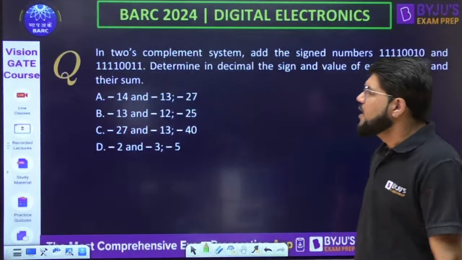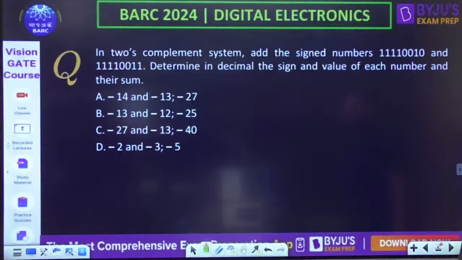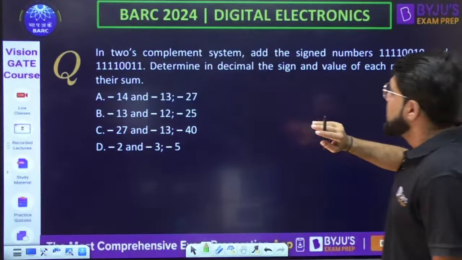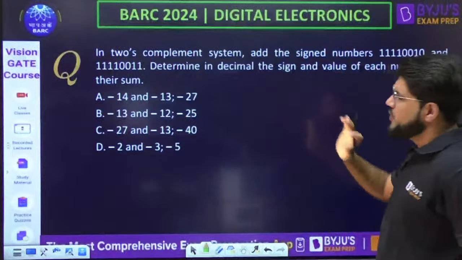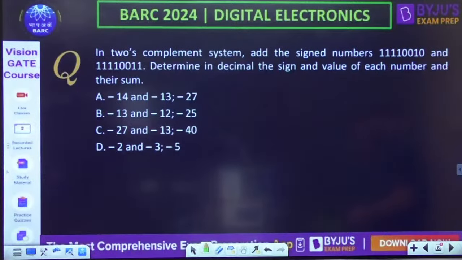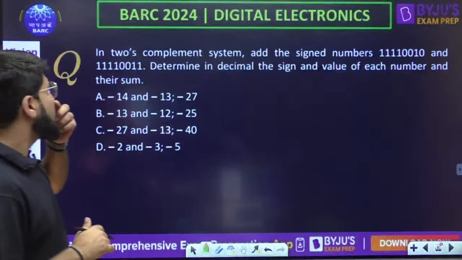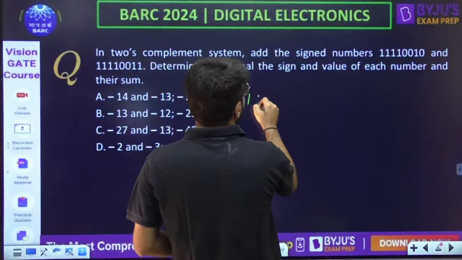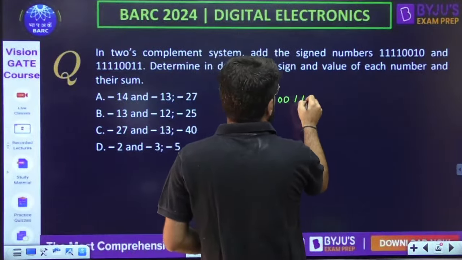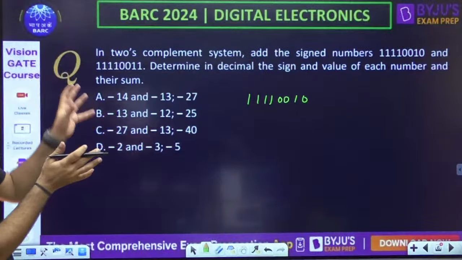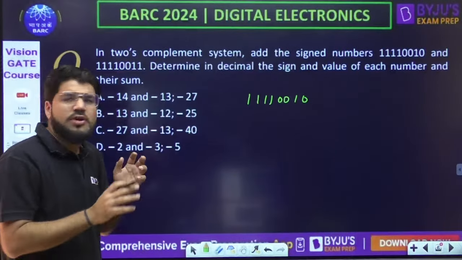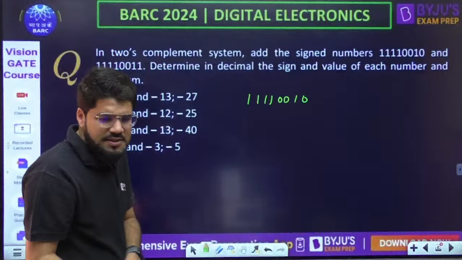Next question then. In the 2's complement system, add the signed numbers given to you. Determine in decimal the sign and value of each number and their sum. What I can do is start with the first number itself, 11110010, because I need the decimal value along with the sign of each number. Then the addition also can be done in decimal. That's simple logic, right?